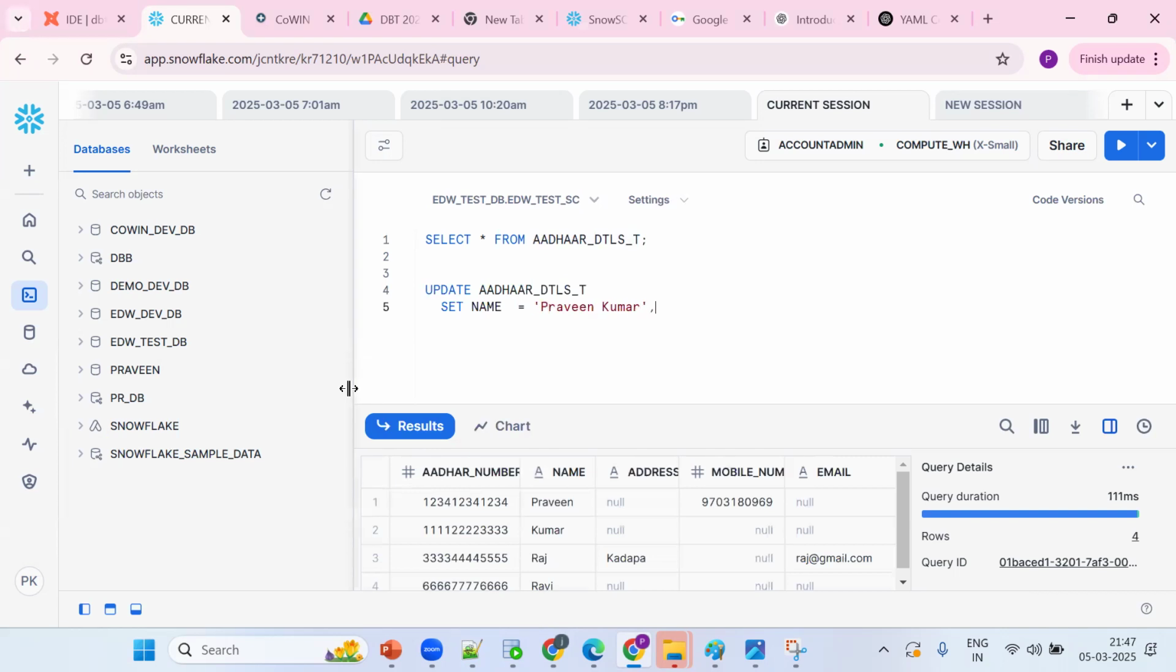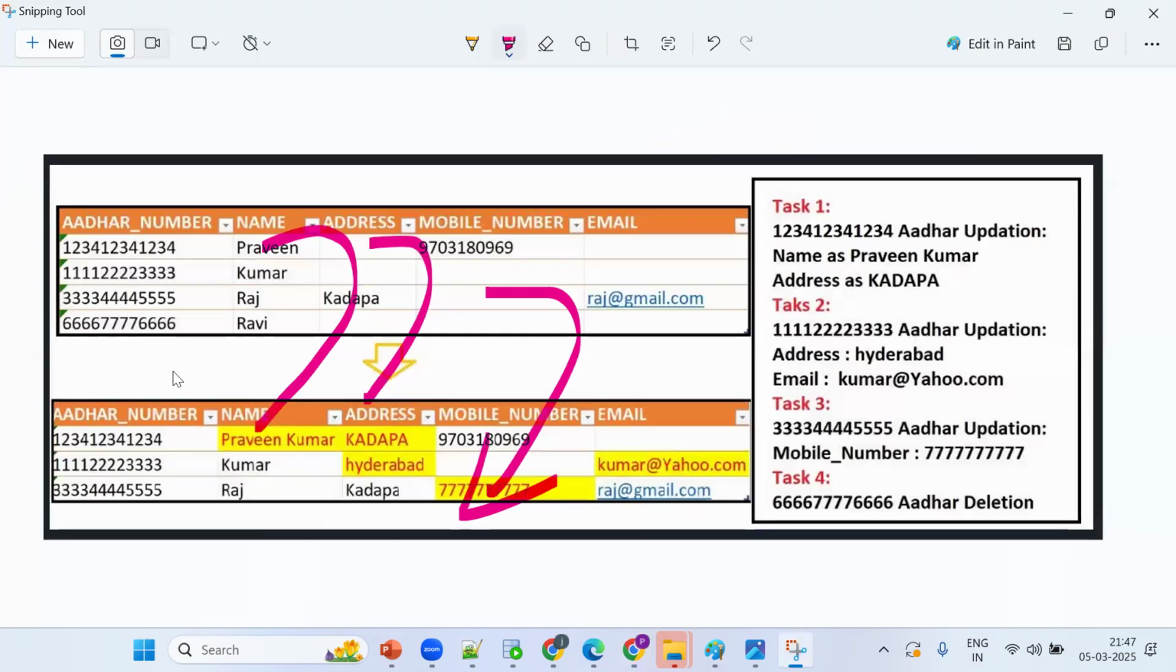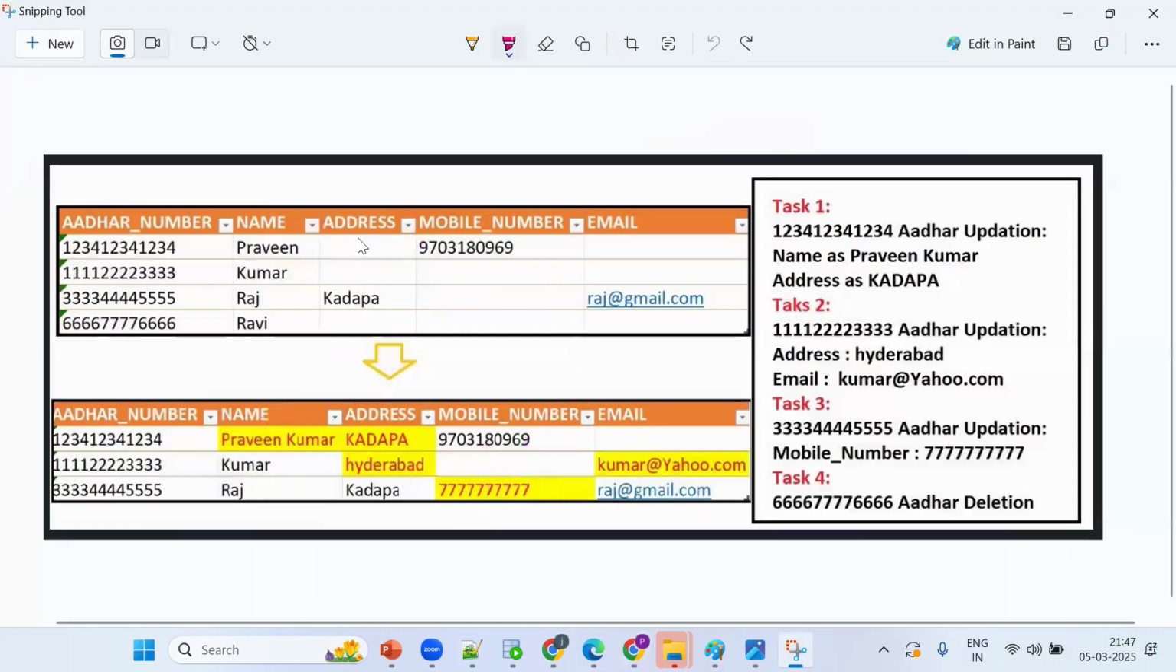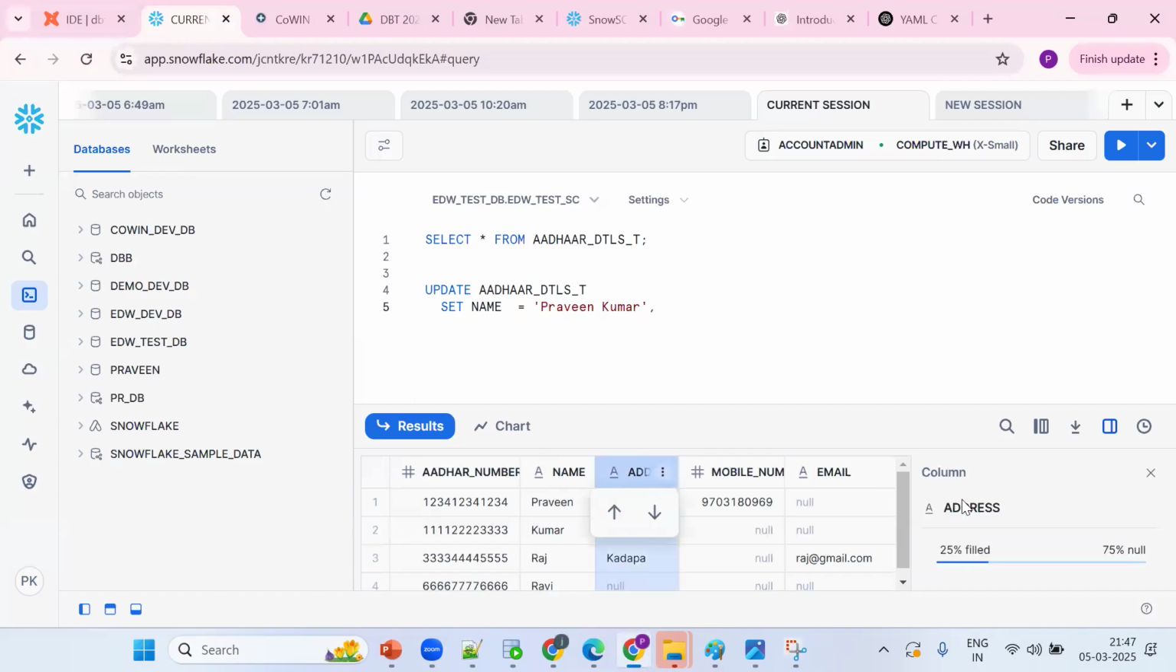So this is so far. Next, we can put multiple things separated by commas. For the next column, we can put comma-separated values, and we can give multiple columns at a time. Now I want to make the address Kadapa, in uppercase.